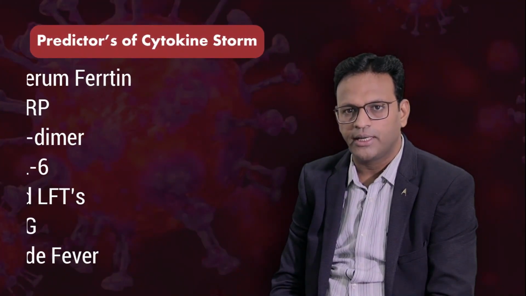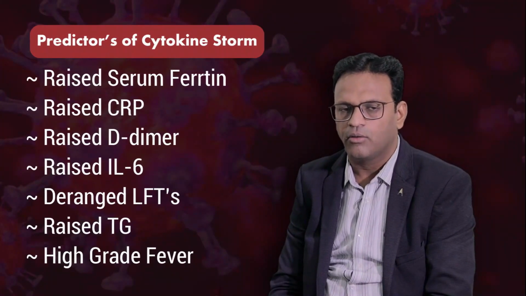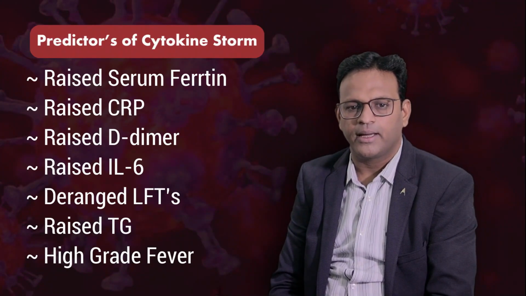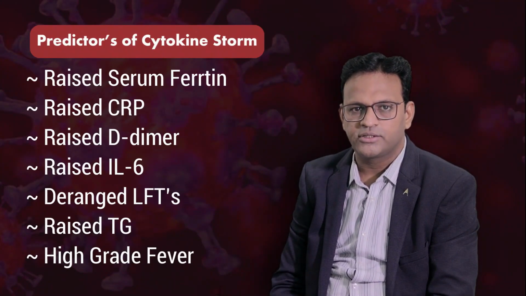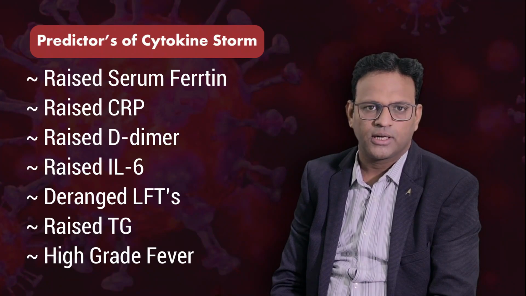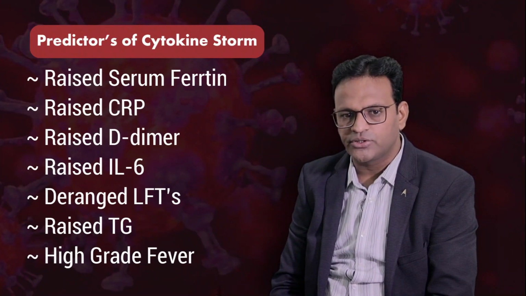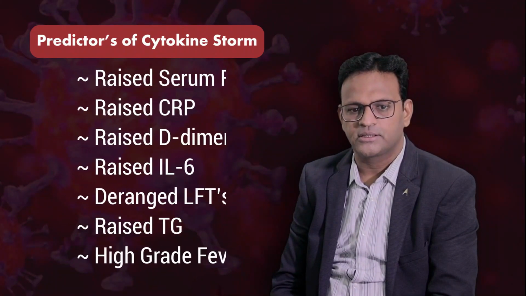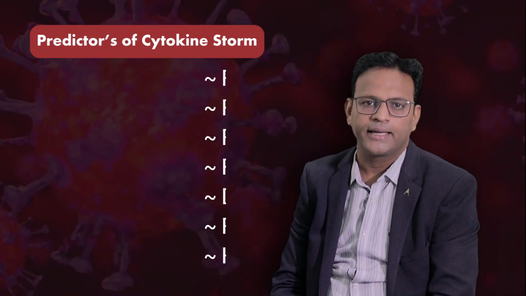The cytokine storm usually happens on day 7 or day 8 of infection. It is predicted by high serum ferritin, raised C-reactive protein, raised D-dimer, raised interleukin 6, deranged liver function tests, raised triglycerides, high grade fever and a low fibrinogen level.